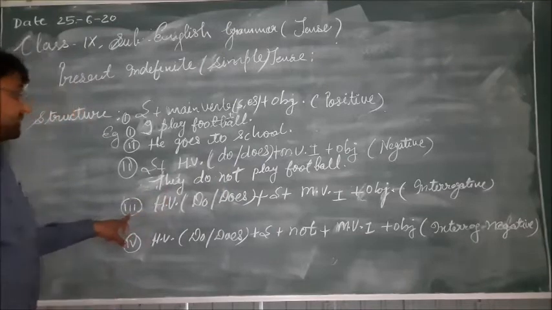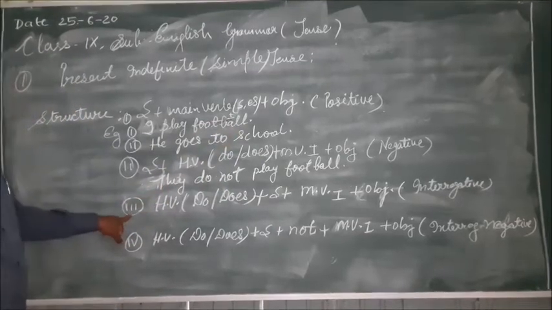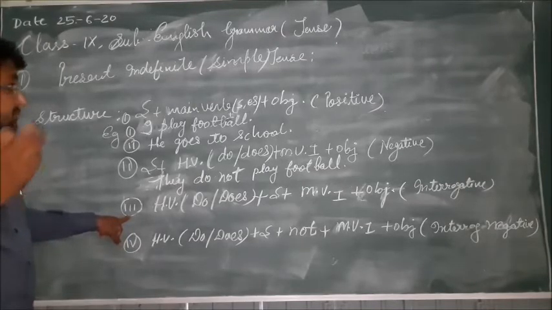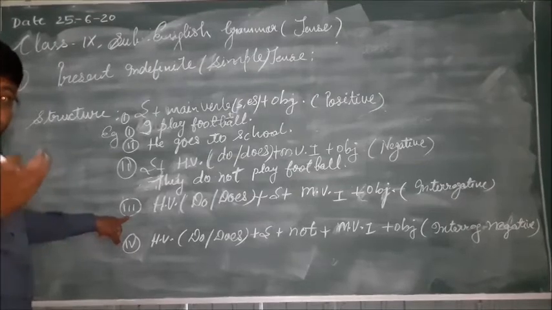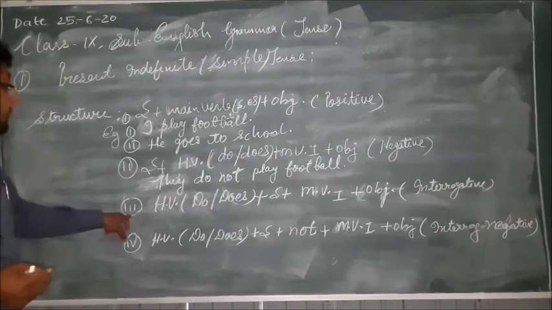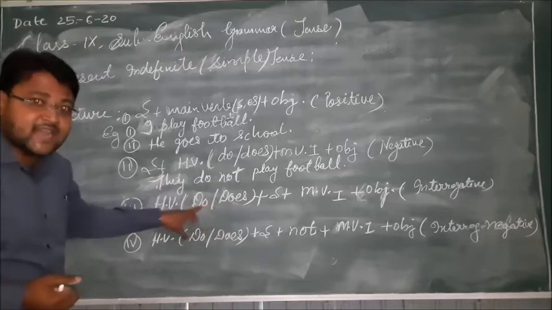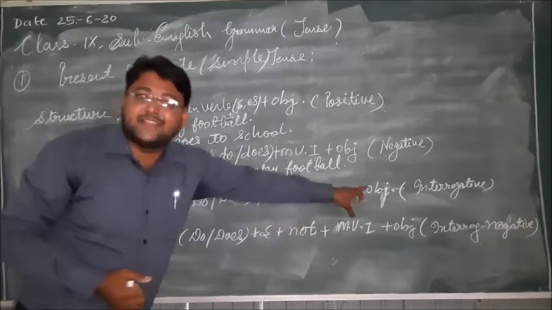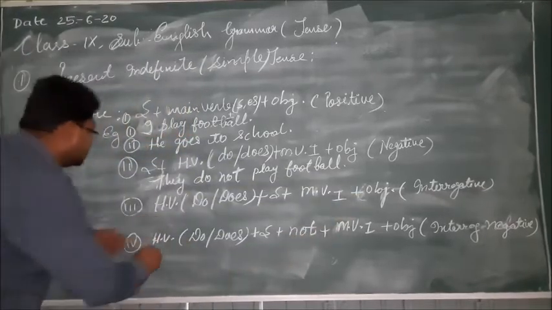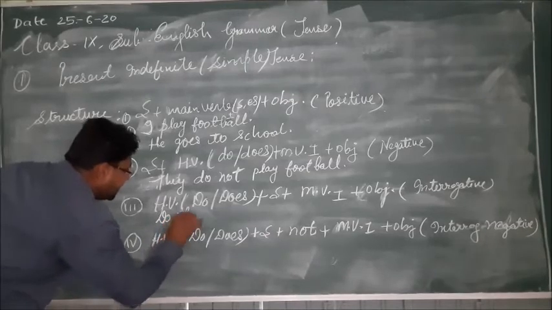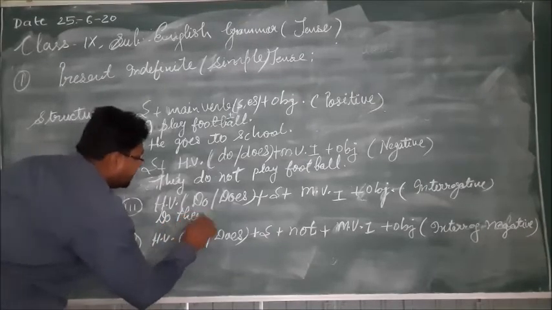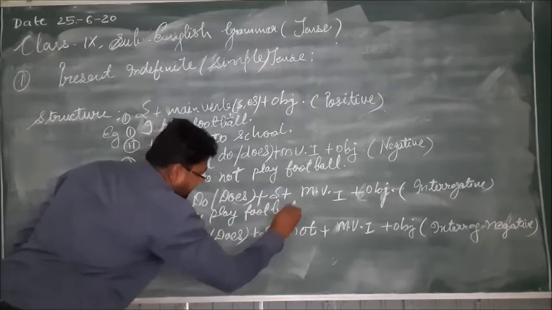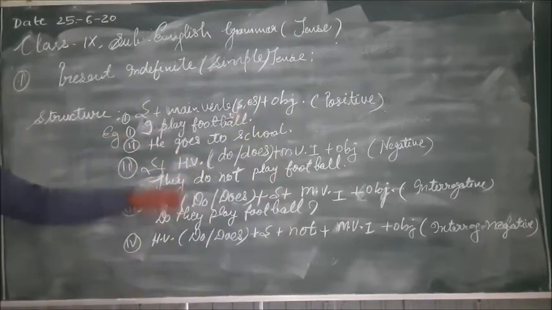Now coming to the third, interrogative sentences. To make the interrogative of any simple positive sentence of indefinite tense, we use do or does helping verb before the subject, and then subject, main verb, and then object. Here, do they play football? And then question mark, because it is interrogative.